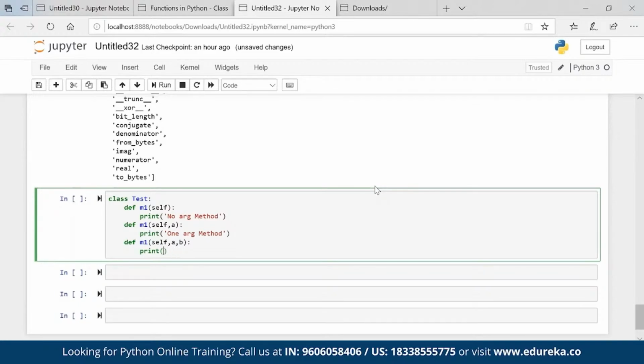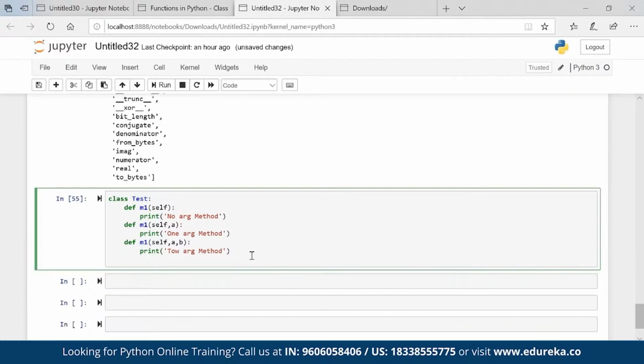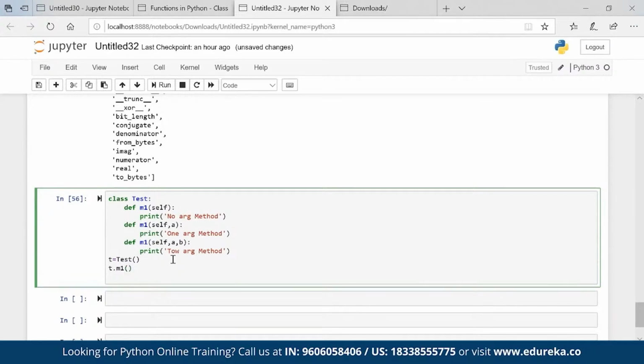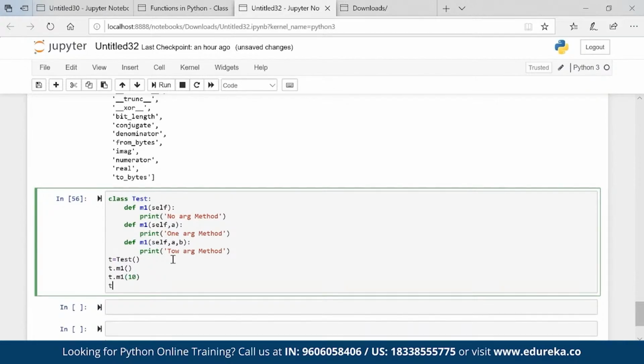I already mentioned that in this scenario we don't require that. Print the two-argument method. Now I have three methods coming in with the same name in the same class. Now the question arises: t equals test, I'm creating an object. Will t dot m1 work? Will t dot m1 10 work? Will t dot m1 10 comma 20 work? So basically all will not work, only the last one will work.